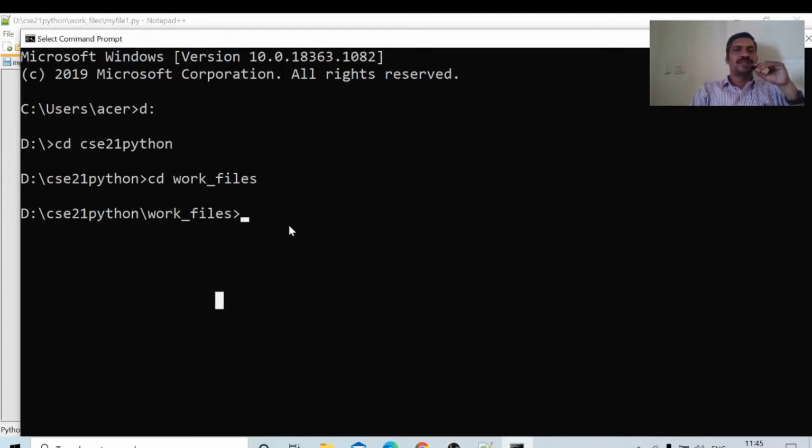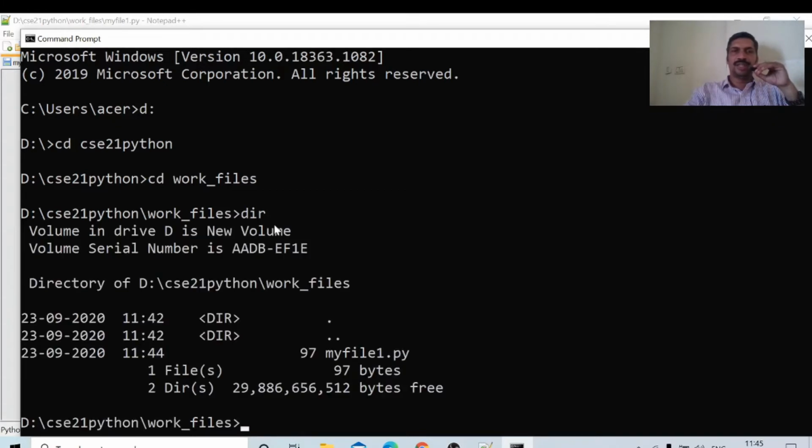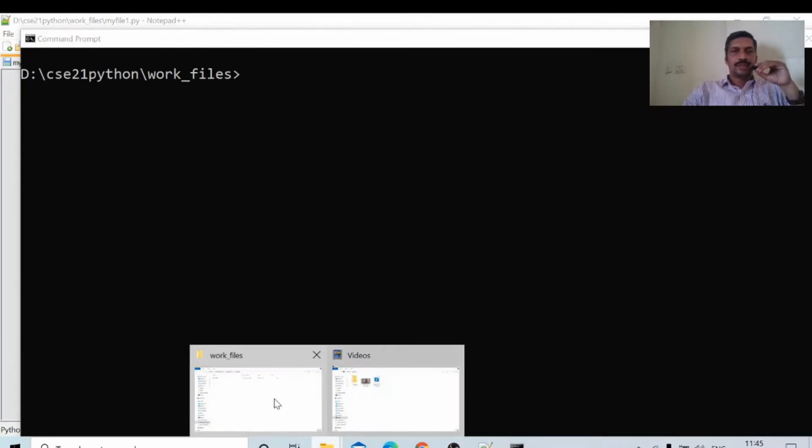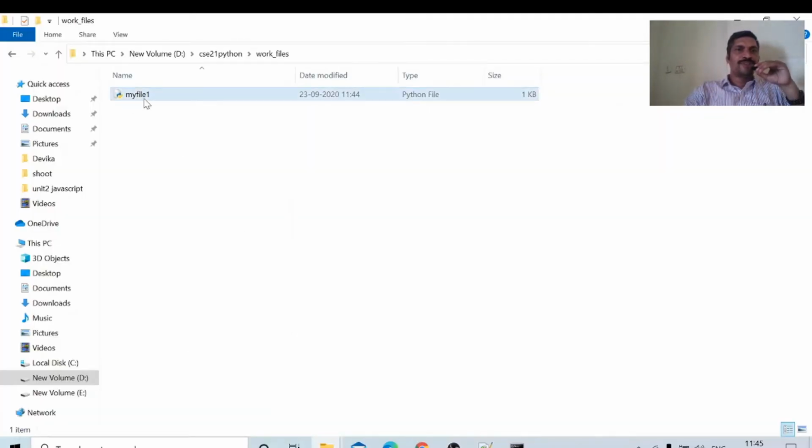Next, here I want to run this file. Is it there or not? I will say just dir. Dir lists all the available files. Okay, it is there, my file 1.py. In this folder only one file is there, my file 1, which is a Python file.